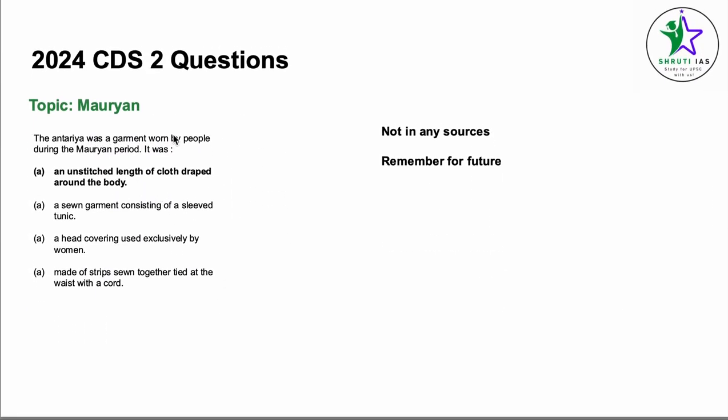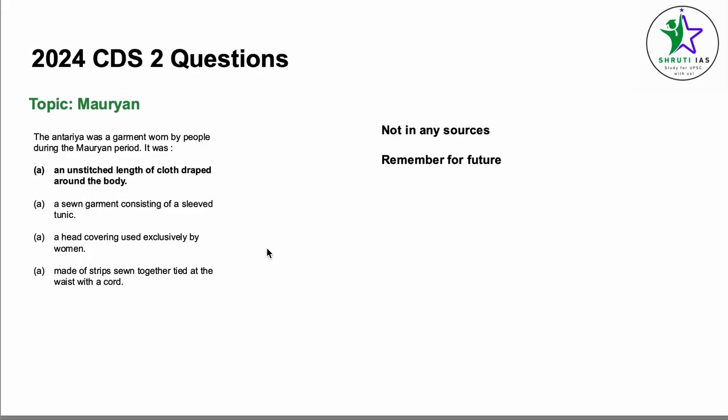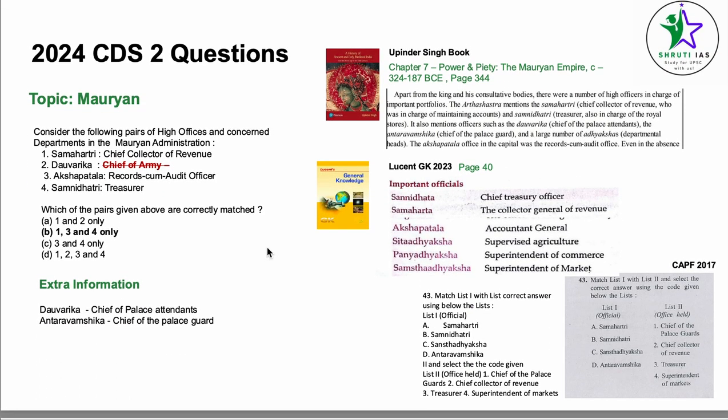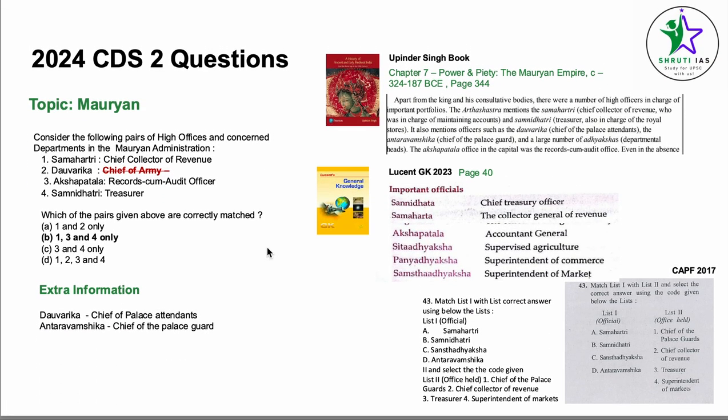The Antariya was a garment worn by people during the Mauryan period. Now, I could not find this in any of our regular sources, like the 5-6 books that are there. For future references, we are going to remember that the Antariya is an unstitched length of cloth draped around the body, right? Coming to the next question, again, this question is from the Mauryan period.